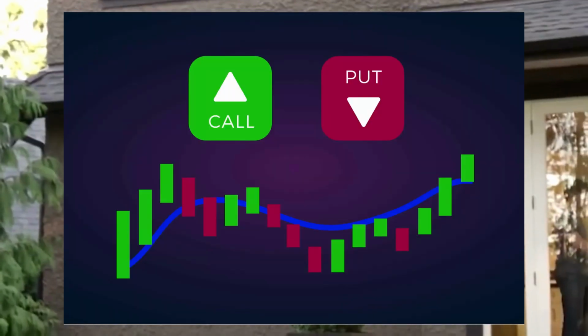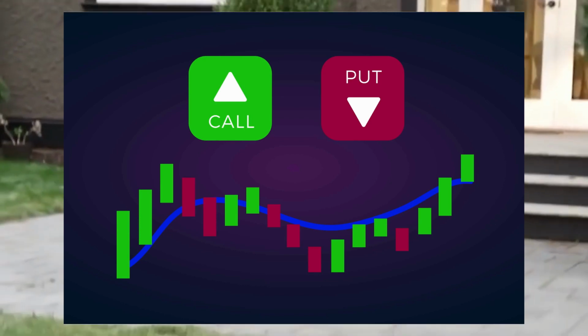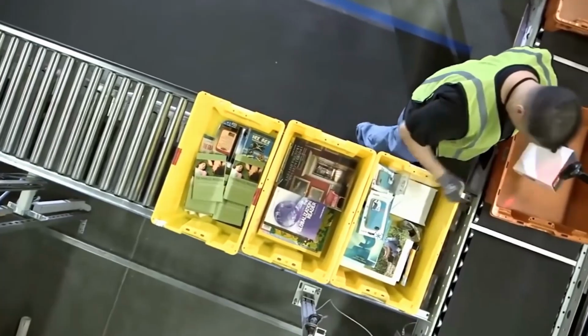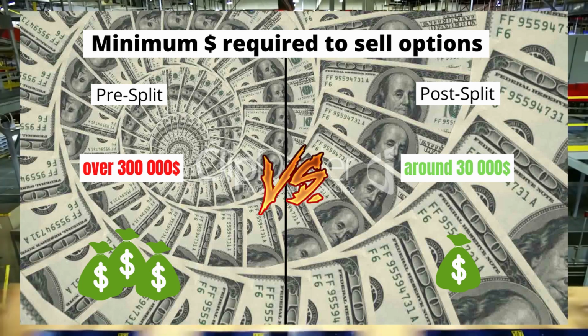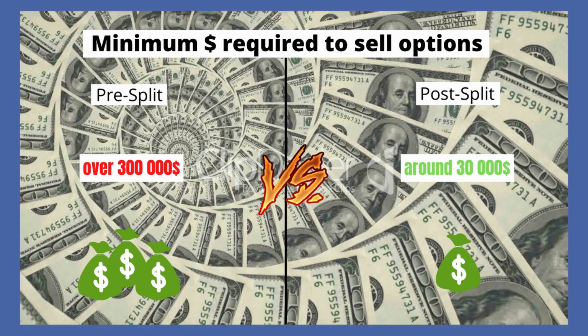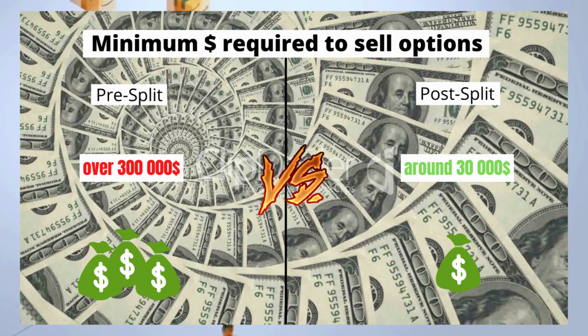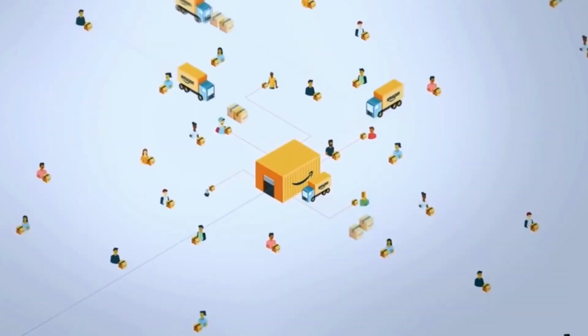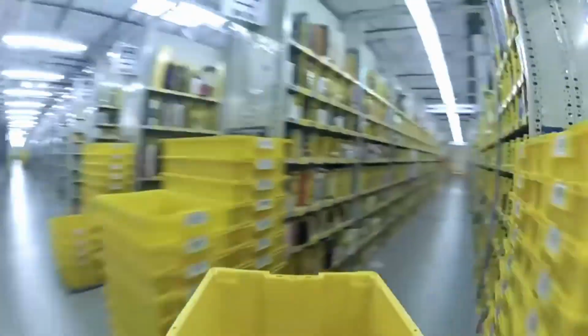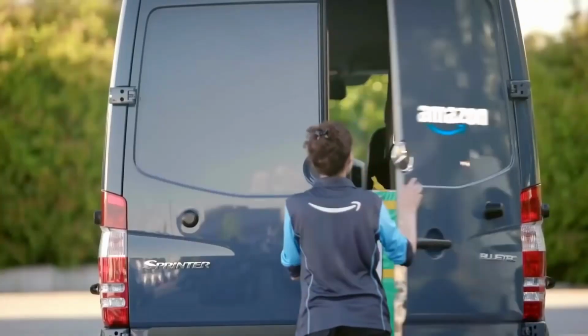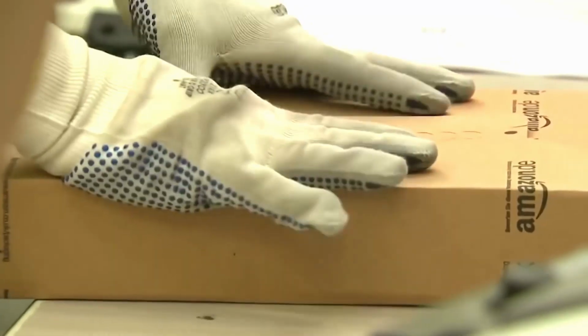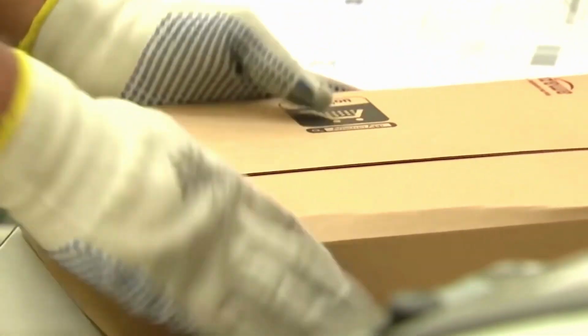Also, the extra liquidity in shares would make it significantly easier for investors to sell options, since option sellers are required to own at least 100 shares of a stock to participate. This would lower the barrier to entry from nearly $300,000 to around $30,000. All in all, an Amazon stock split announcement in the near future could possibly result in a share price rally and would provide a solid opportunity for retail investors to get exposure at a more reasonable share price.